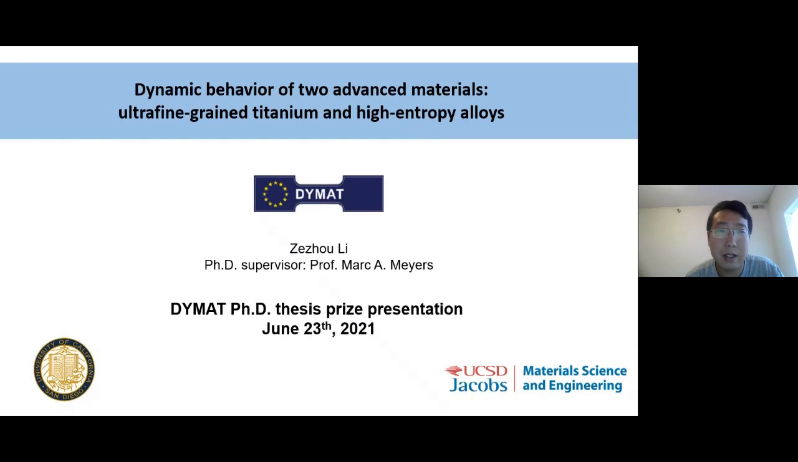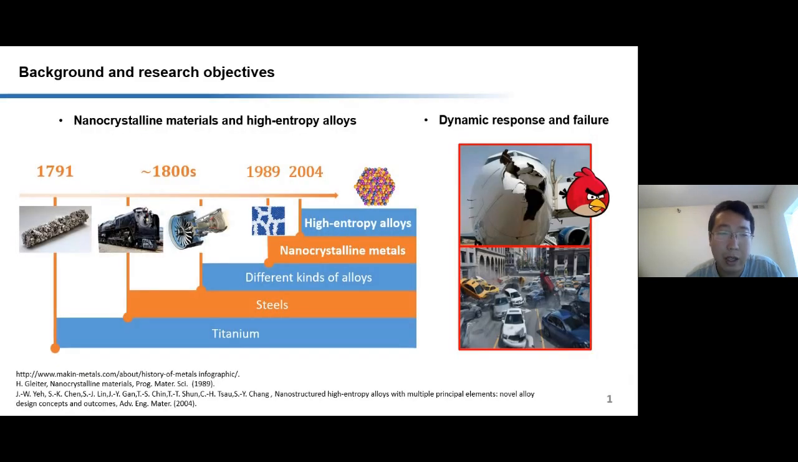My PhD thesis is the dynamic behavior of two advanced materials, the ultrafine-grained titanium and high-entropy alloys. Structural metals have lots of different applications, until recently, when nanocrystalline metals and high-entropy alloys were developed.